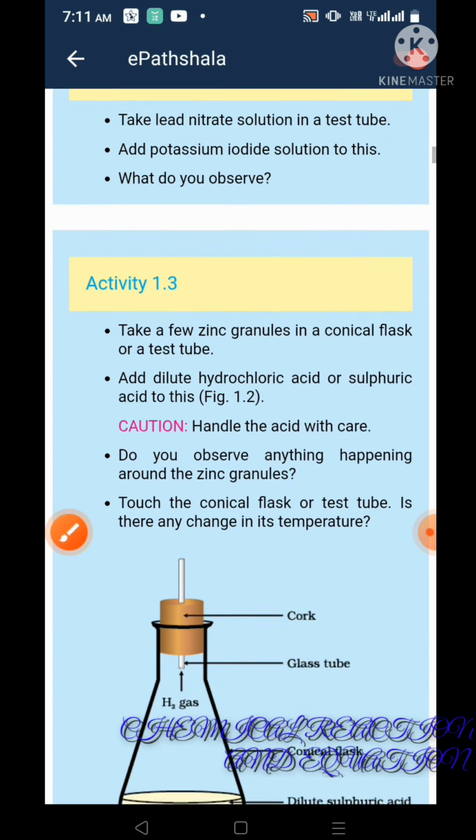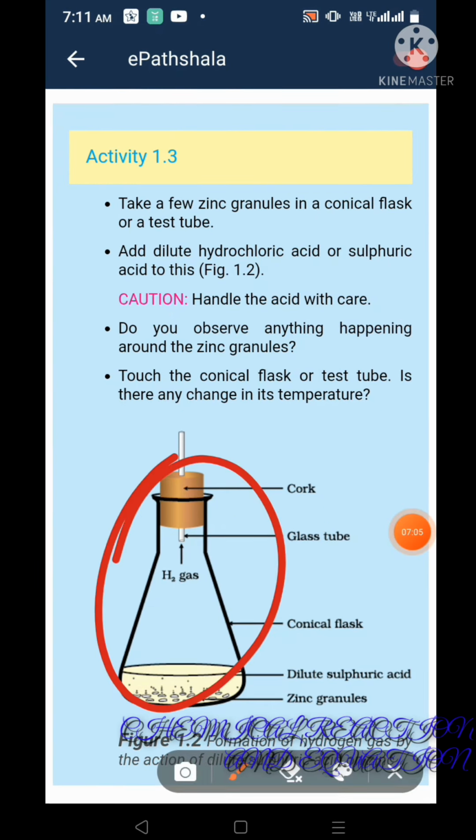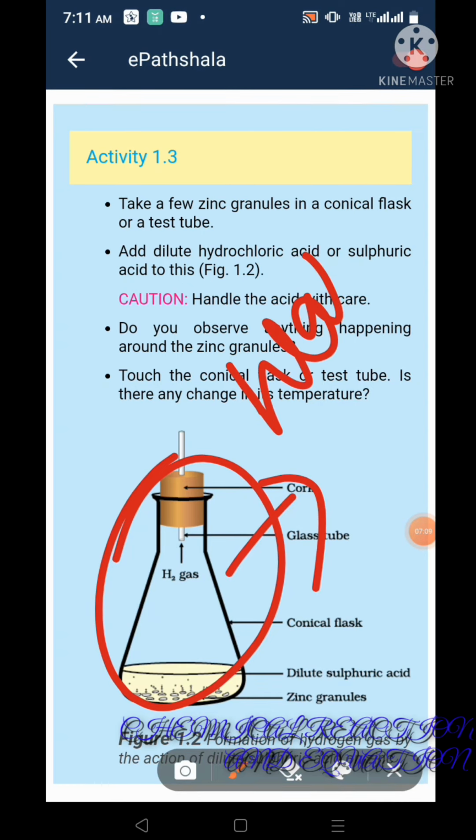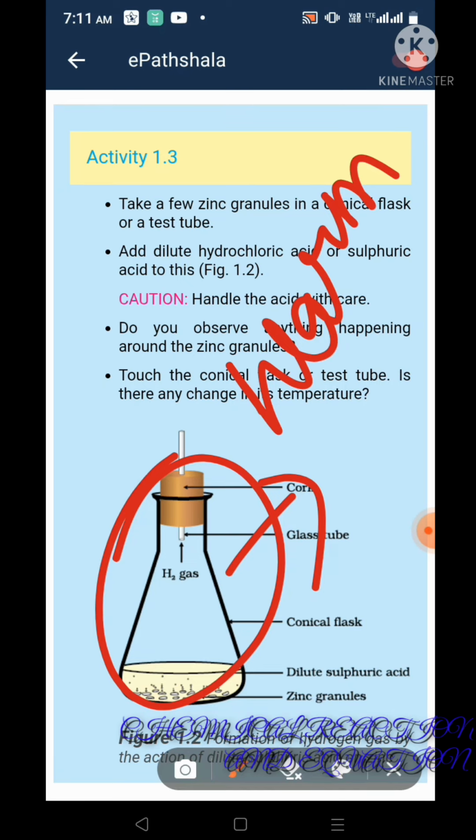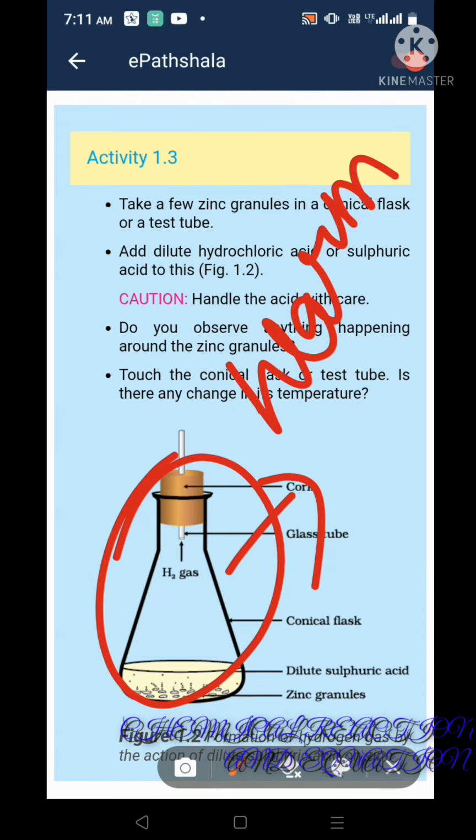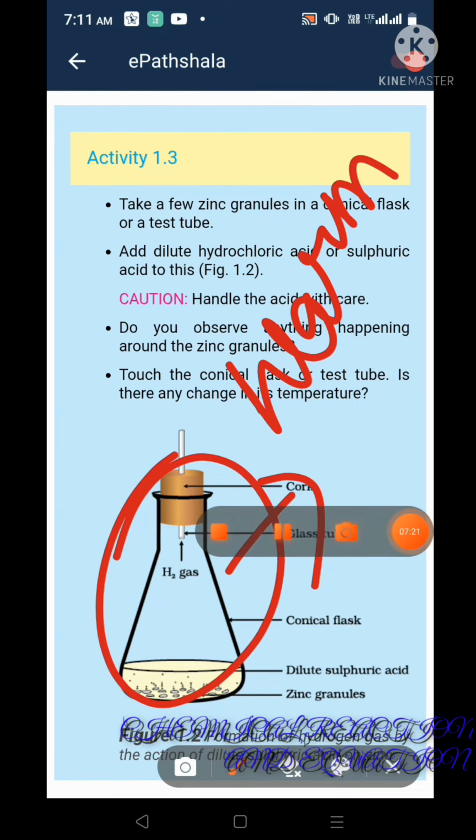And this container becomes warm or hot, you can say. Why is it hot? Because it is a highly exothermic reaction. That's why heat is given out. Understood?